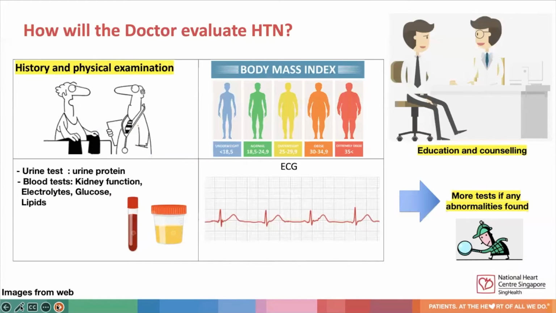When doctors see a patient with hypertension, the evaluation begins with a detailed history and examination. Urine tests will be done to check for abnormal levels of urine protein, blood tests to check for kidney function, electrolytes, glucose, and lipid level. BMI will also be measured. ECG will be done to check for cardiac complications of hypertension. More tests would be needed if any of the initial screening tests are abnormal. Lastly, the consult will end with appropriate education and counseling of patients with regards to initial treatment of hypertension.